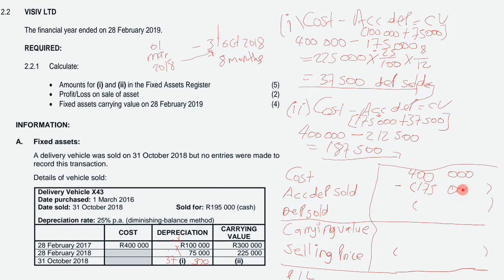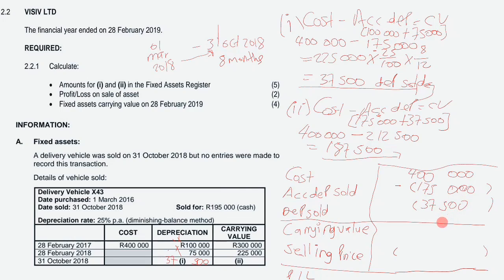175,000, right? And then our depreciation was 37,500.